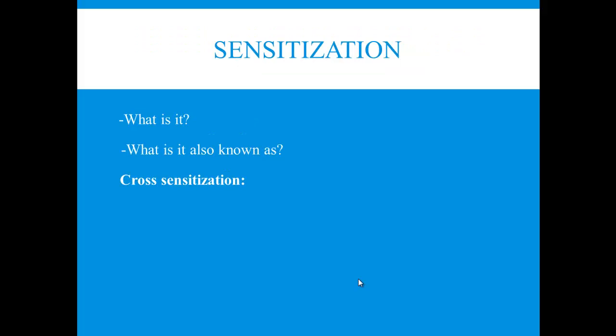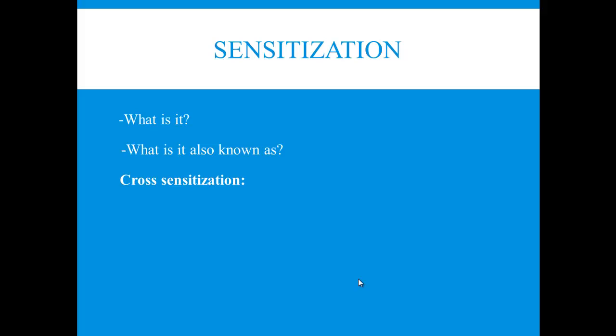All right, so our last term for this chapter is sensitization. When we talk about sensitization, we're talking about increased responses to a drug after repeated doses. If you notice, because I said it's increased responses to a drug after repeated doses, this is also known as reverse tolerance, because it's the opposite of tolerance.